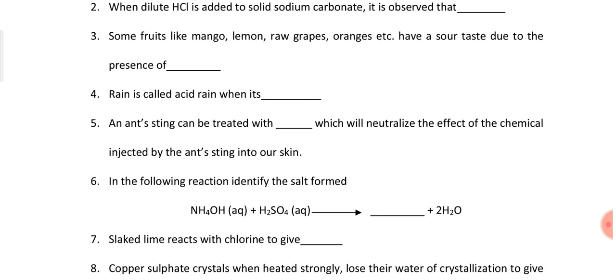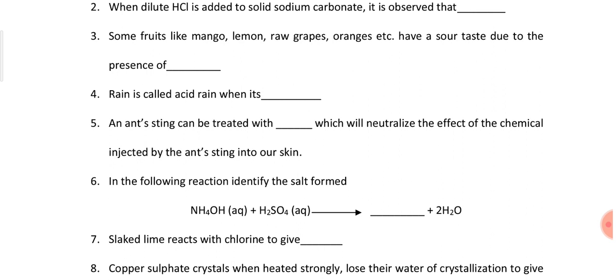Question number 5, an ant's sting can be treated with, which will neutralize the effect of the chemical injected by the ant's sting into our skin. So here you have to give one home remedy. One of the best home remedies is baking soda. As baking soda is slightly basic in nature, it will neutralize the acid which is injected by the ant's sting.